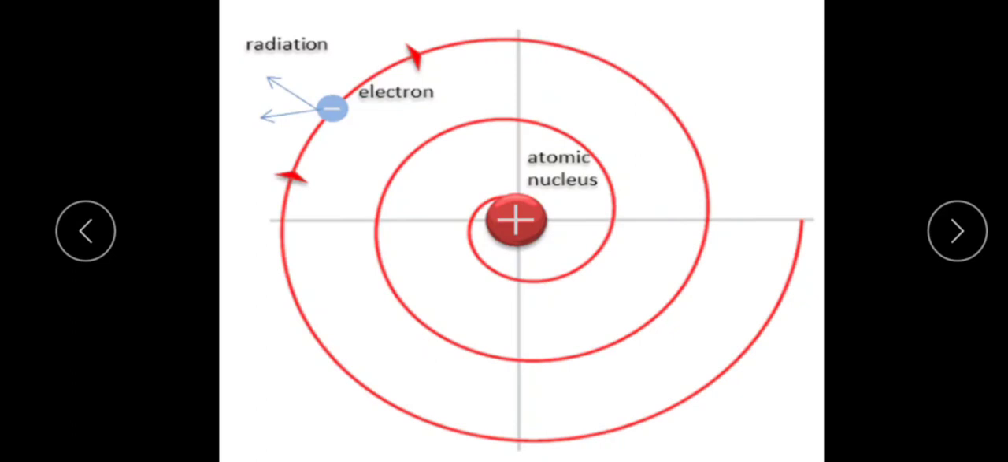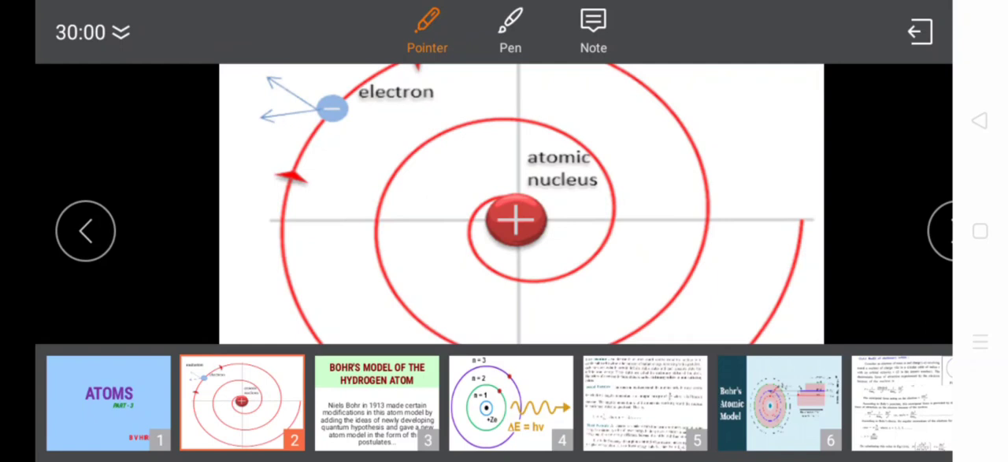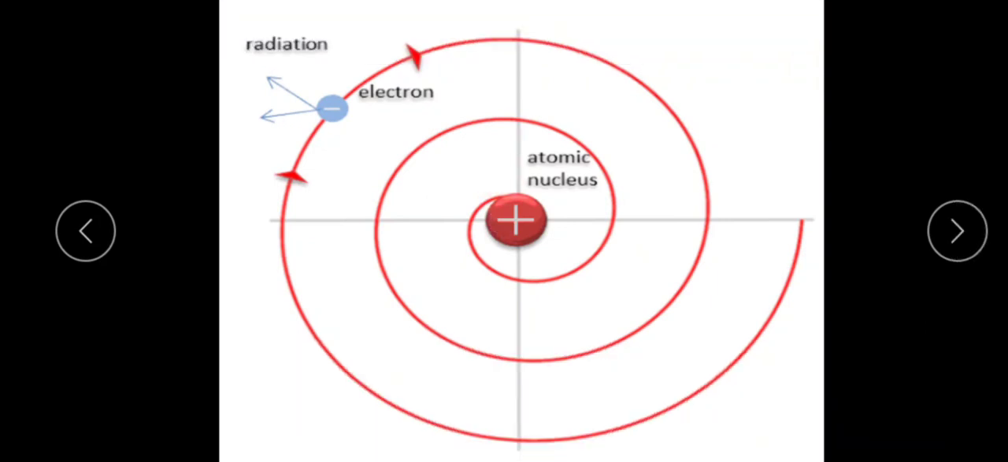According to classical electromagnetic theory, the electron must radiate energy in the form of electromagnetic waves. As shown in the figure here, as the electron is revolving in a spiral manner, it loses energy continuously. As it moves towards the nucleus, its energy is lost continuously. Then the motion of the electron must be spiral inwards, and eventually,